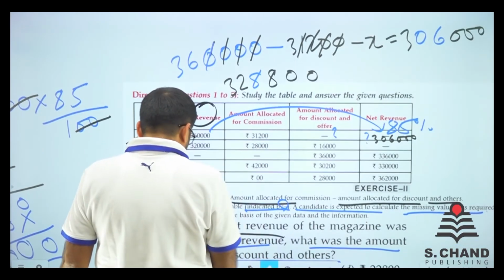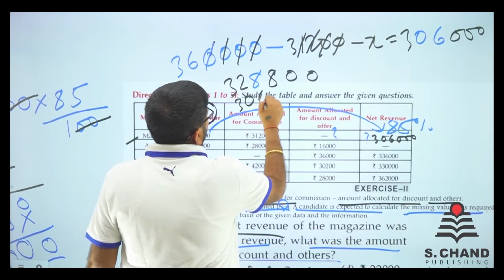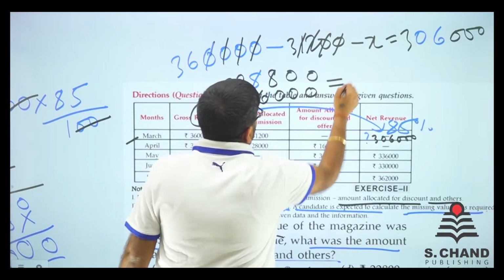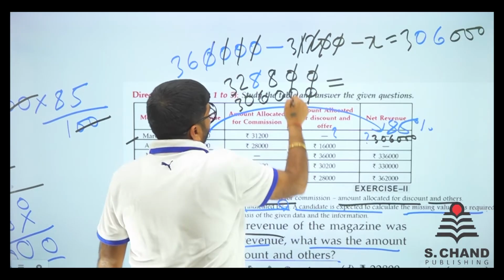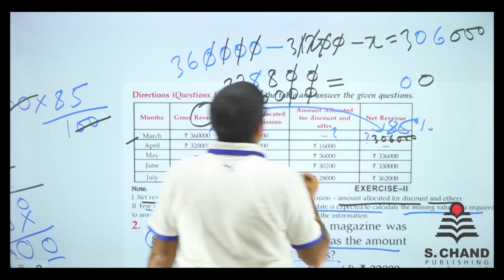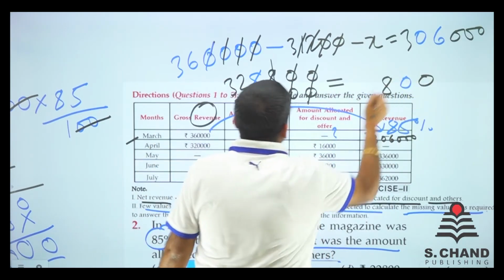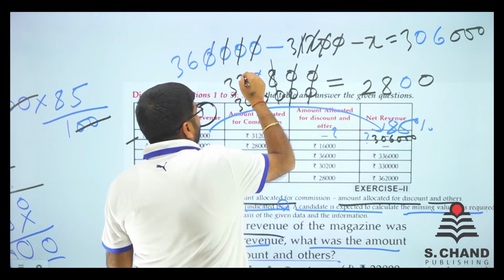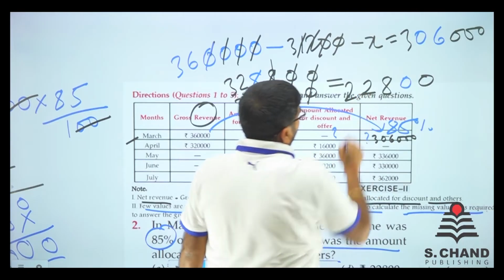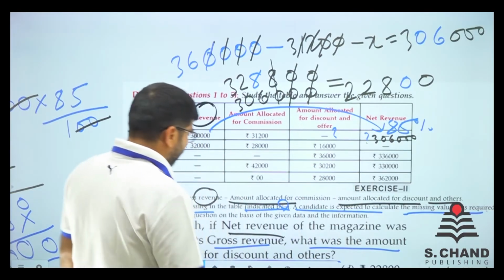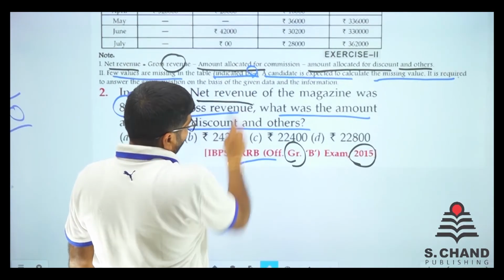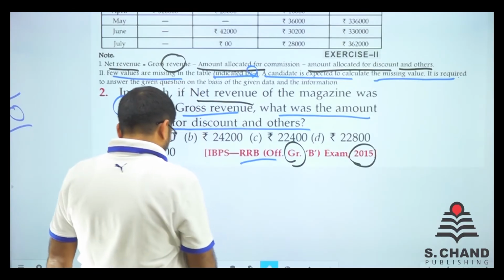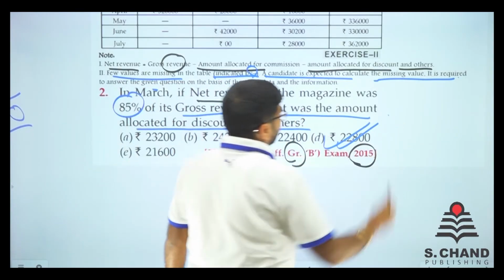Now we have to remove this 306000, right? So we need to minus. 0, 0, we've got 0, 0. Then 8 here, 8 here. 8 minus 6 is 2 here. And 2 minus 0 is 2 here. So finally we have got 22800. Is there any option like 22800? Yes, we do have 22800.